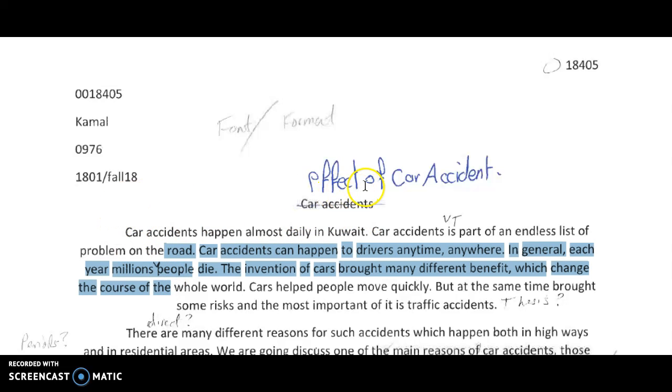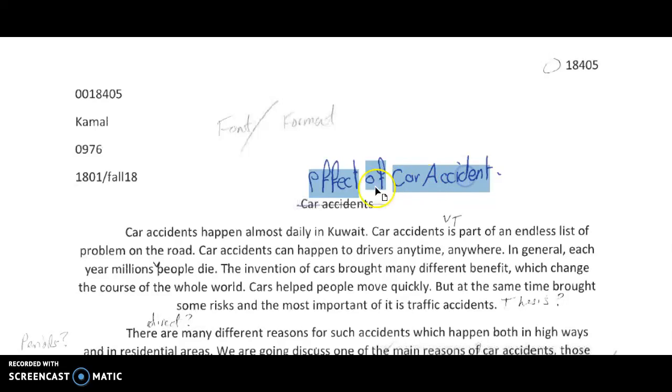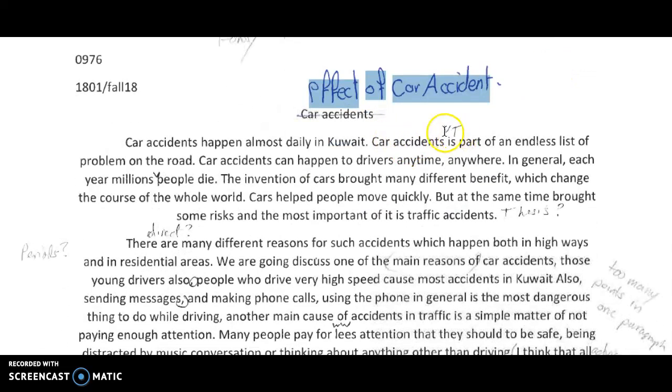You need to watch the video on formatting. This is not okay. This is not academic. You don't just cross things out and write it by hand. Missing the page number. VT means verb tense.